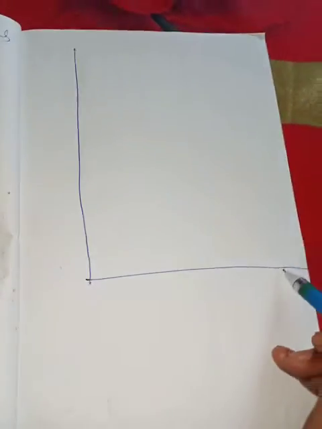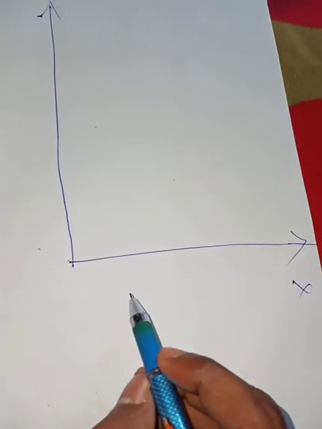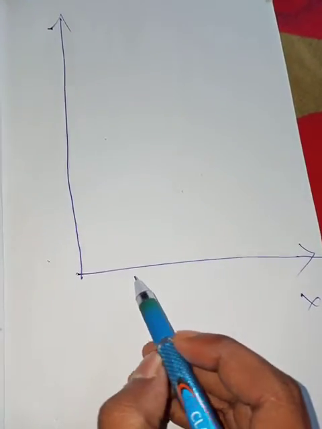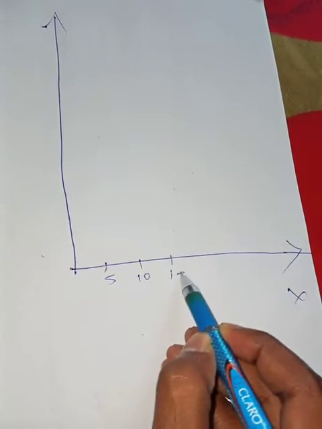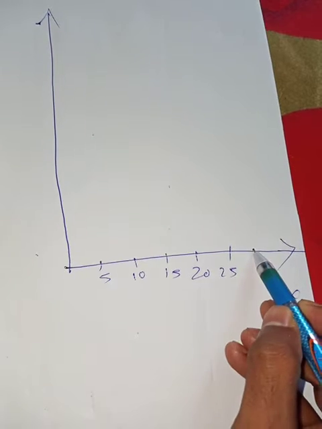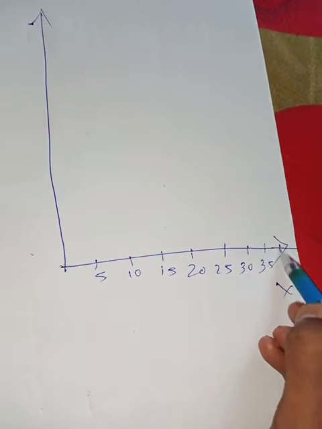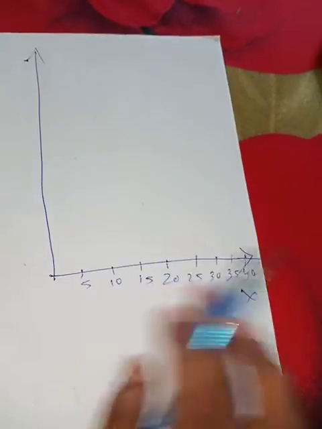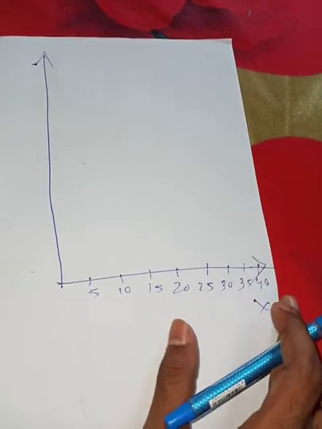For that, again you have to draw an x-axis and y-axis. This is x, this is y. Here draw 5, 10, 15, 20, 25, 30, 35, 40. As there is a shortage of space, I am drawing up to 40.